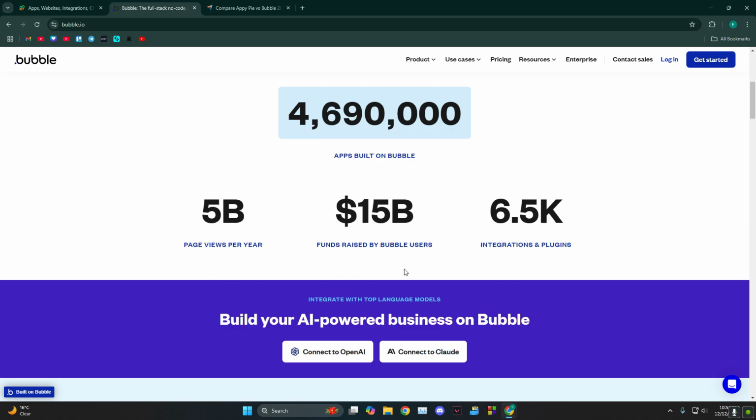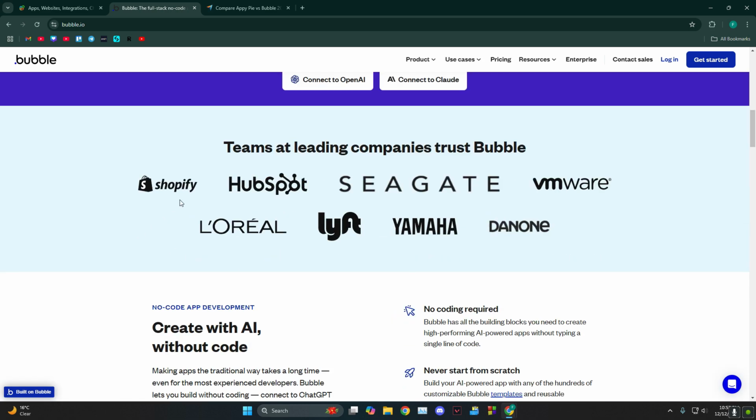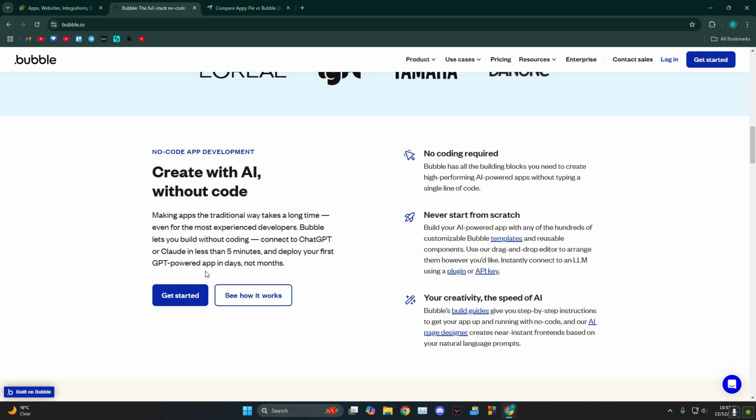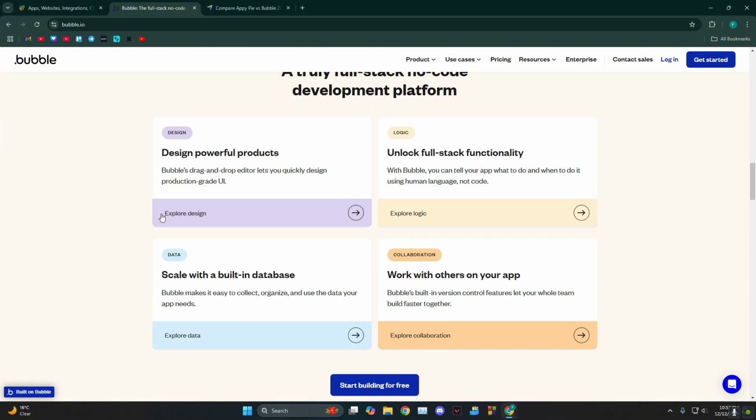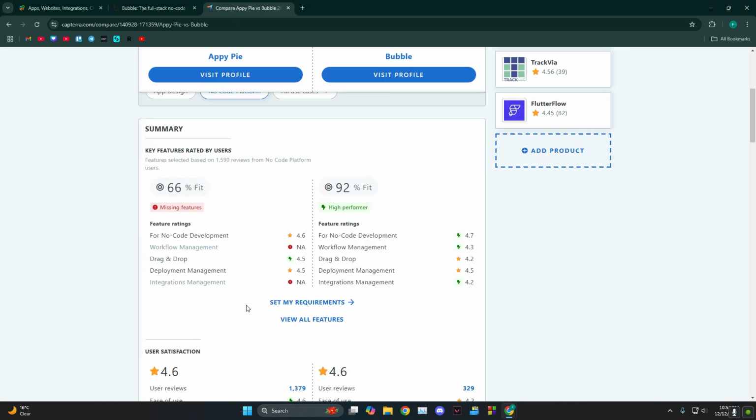And for Bubble, it's an app builder, but they're trusted by some of the very big companies, Shopify and HubSpot being, you know, good signs of it. As you can see, create without AI, and you have a drag and drop editor, which is a good thing. You can tell your app what to do and when to do it using human language, not code, all these things. Now let's look at some of the comparison.